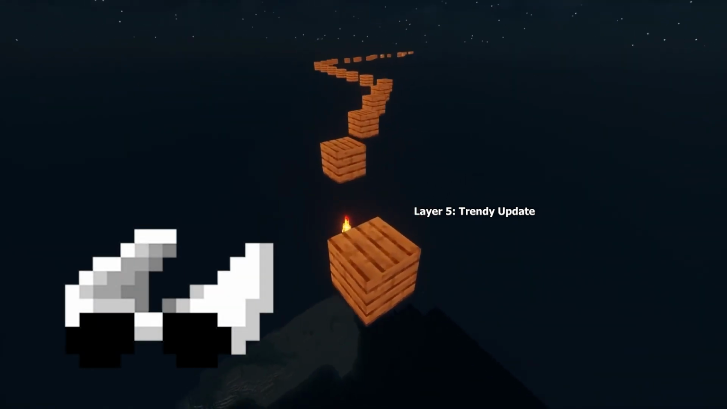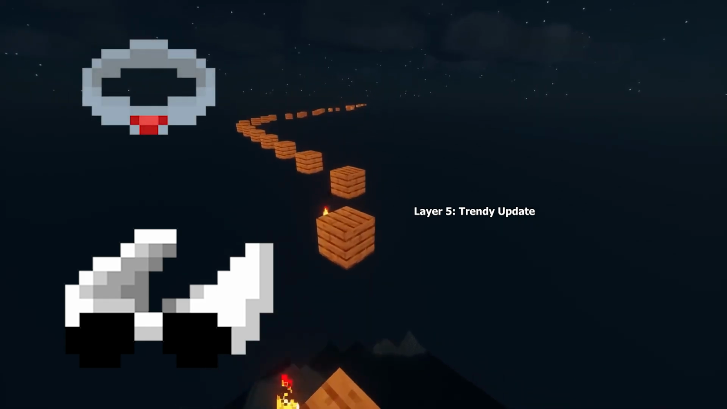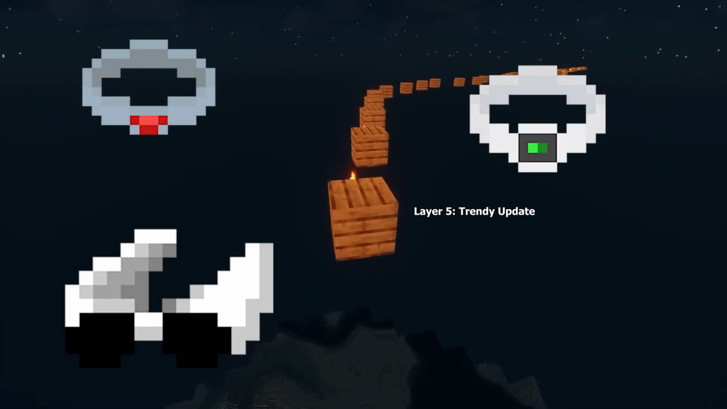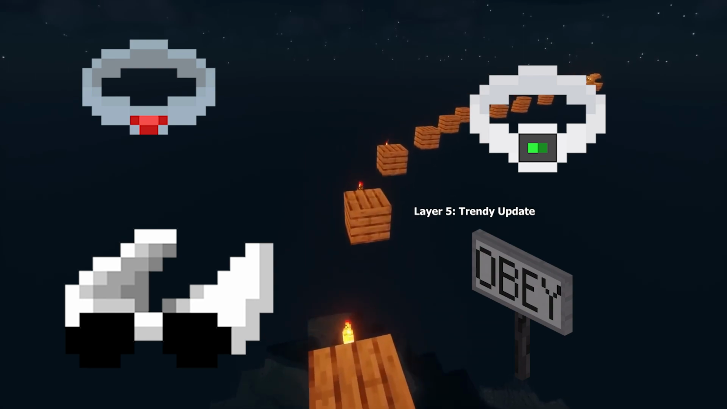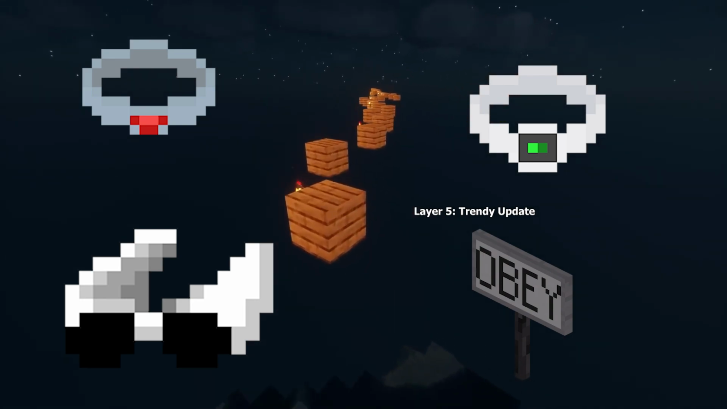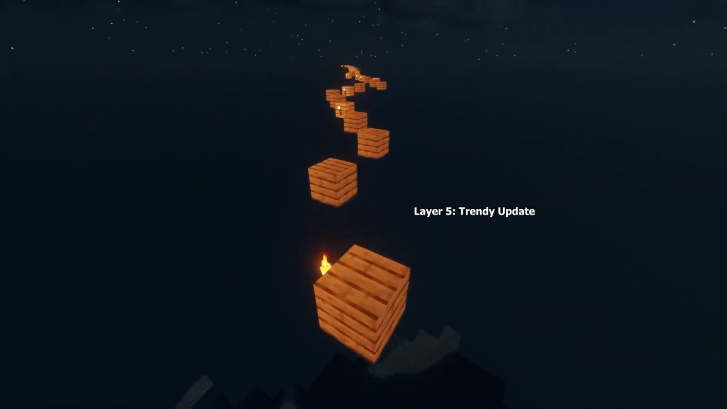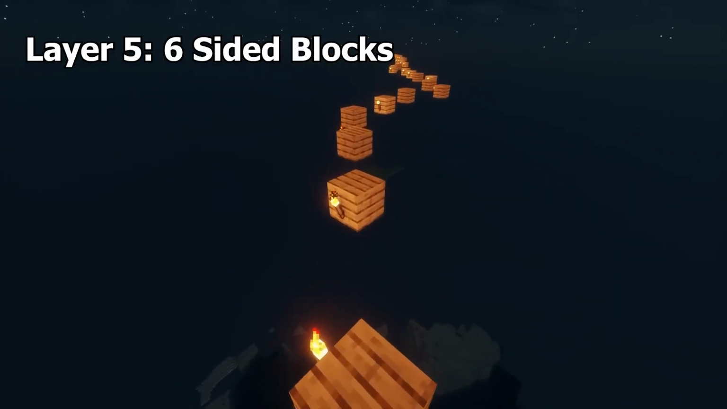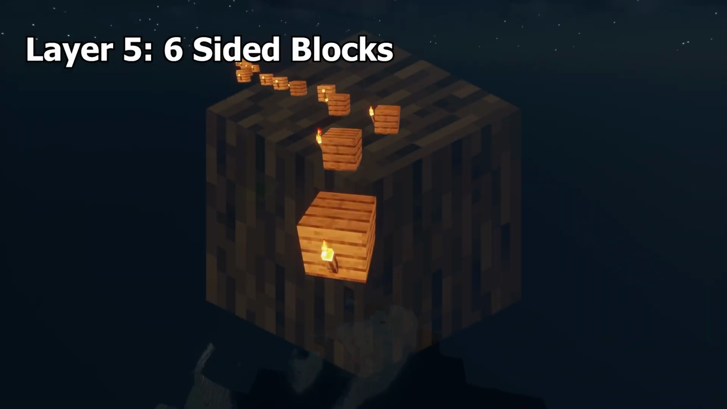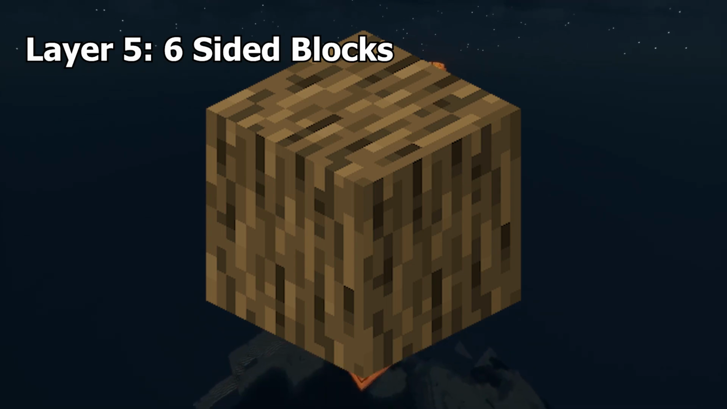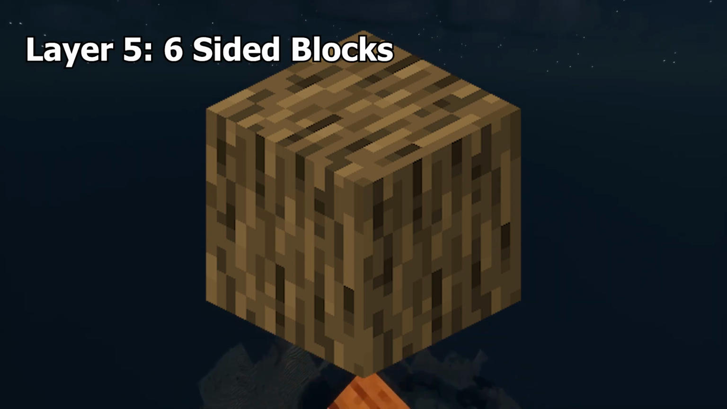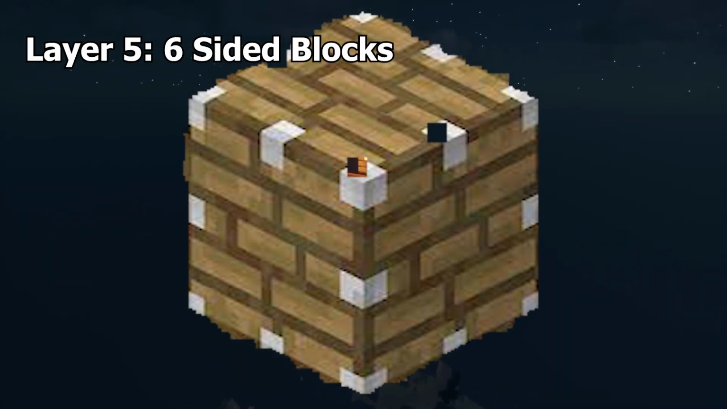Trendy update. It's an April Fool's joke pre-release. It added modern technologies to the game, such as reality vision goggles, ankle monitors, a smarter watch, and signs that read "Obey." This is a reference to They Live, a science fiction film from 1988. 6-sided blocks. In 1.10 and 1.11, there are bugged blocks available in the game that all showed the same on each side, such as the full slab, 6-sided bark logs, and more.